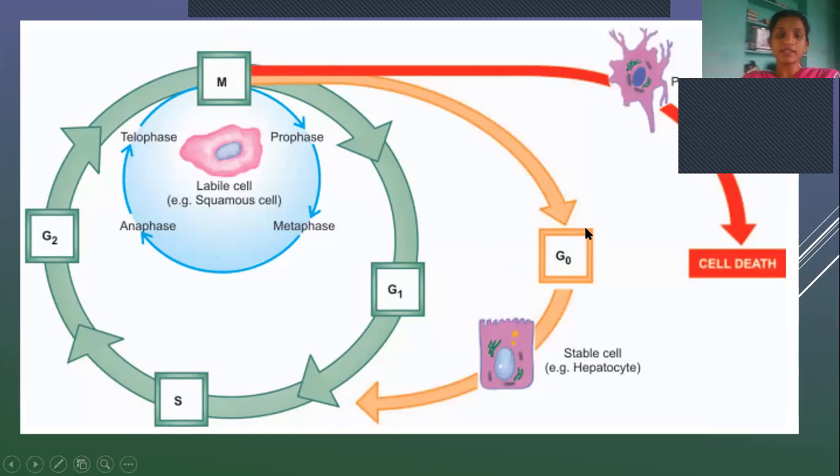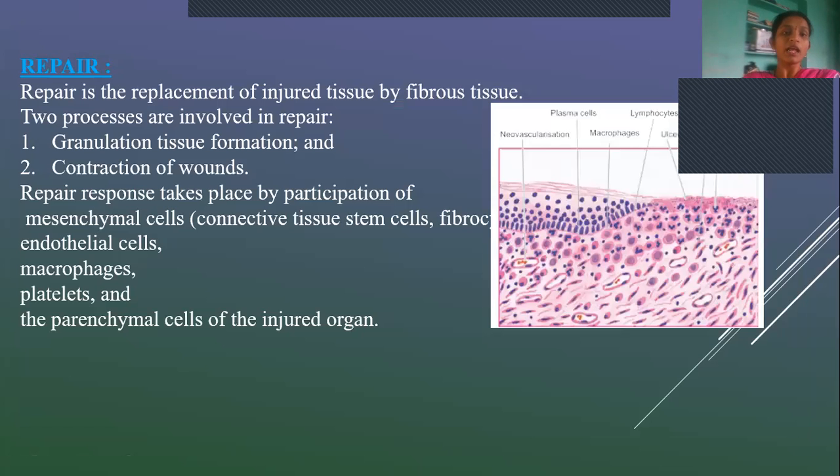And this is the resting phase. So here there are labile cells and stable cells. Whatever the labile cells are, only that kind of cells undergo proliferation. When coming to stable cells, they cannot undergo regeneration. An example is neurons. Whatever the neurons are, they cannot undergo regeneration. The remaining cells that can undergo proliferation, we call them labile cells. So that is all about regeneration.